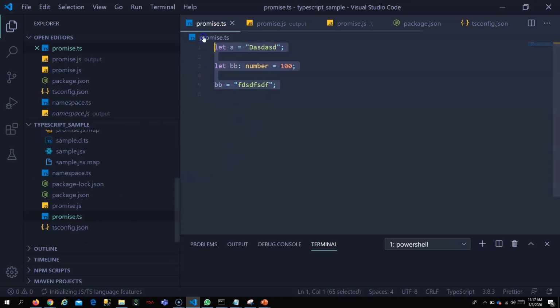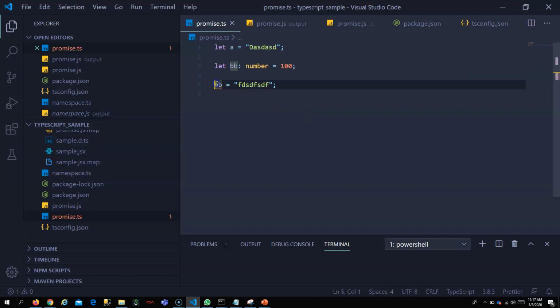So this is not called a module. When you have an export here, this is called a module.